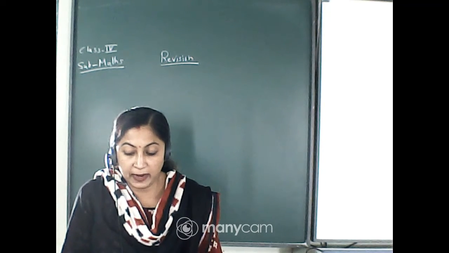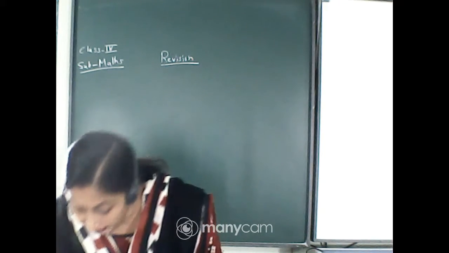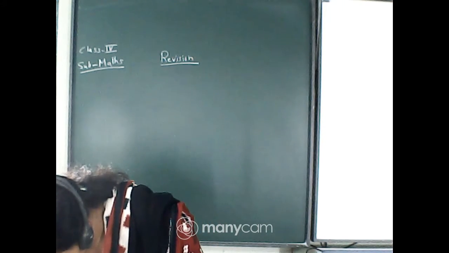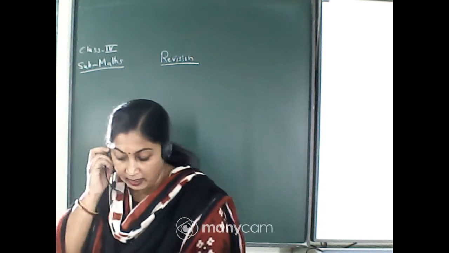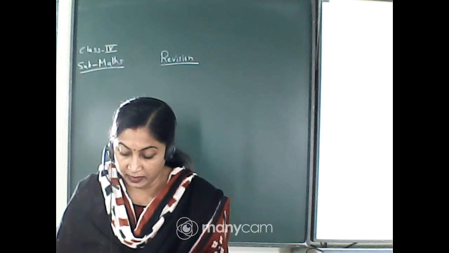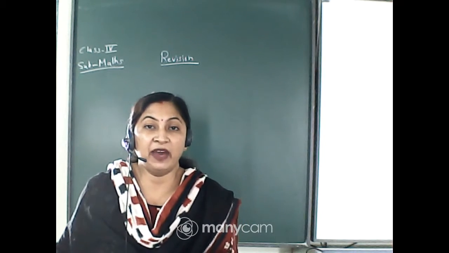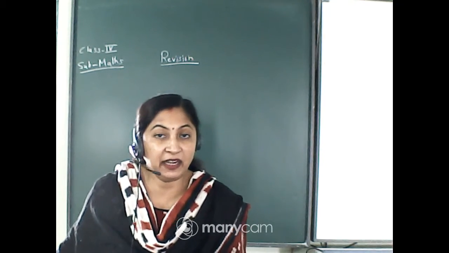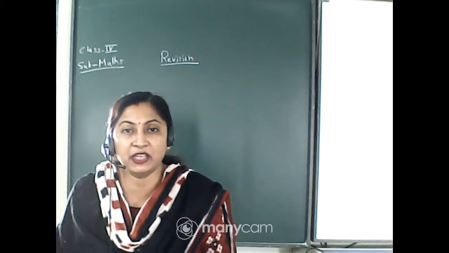And for composite maths, now write down. For composite maths, it is chapter number 3, number system. Chapter number 4, addition and subtraction. Then chapter number 5, multiplication. Chapter number 5, the heading is multiplication and division, but you will not practice division, you will practice only multiplication.